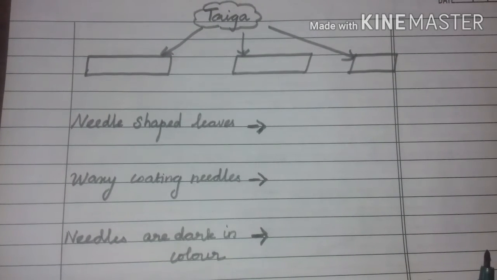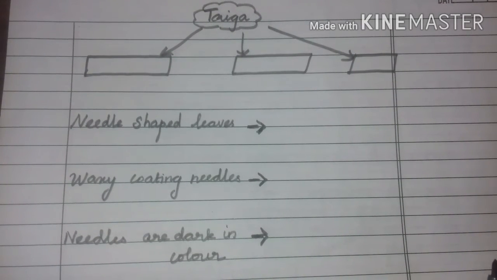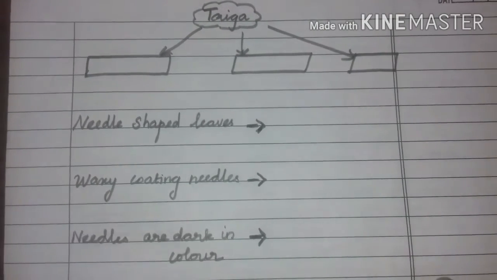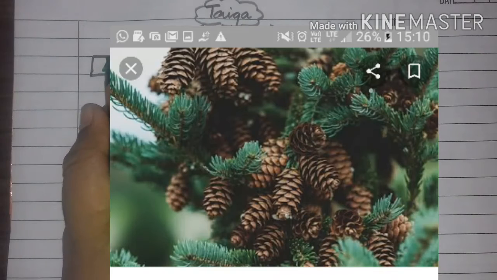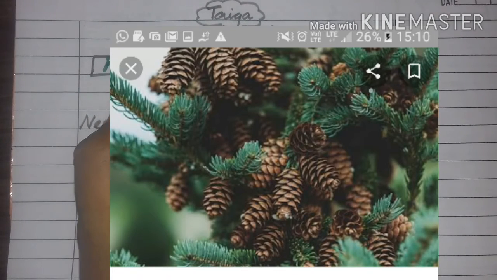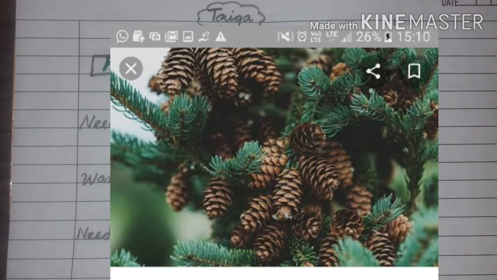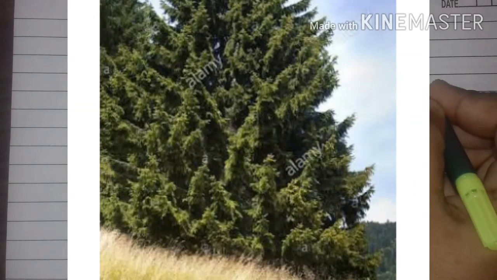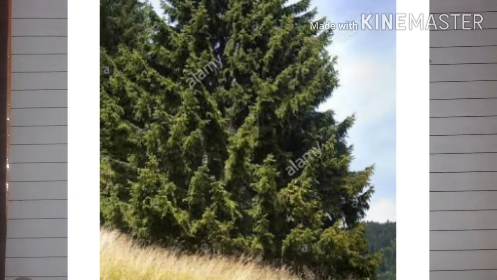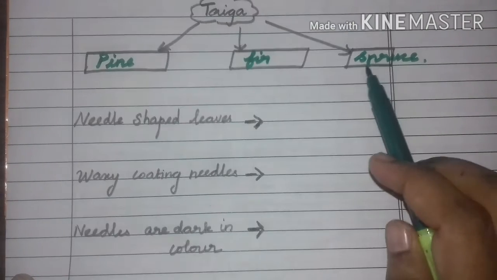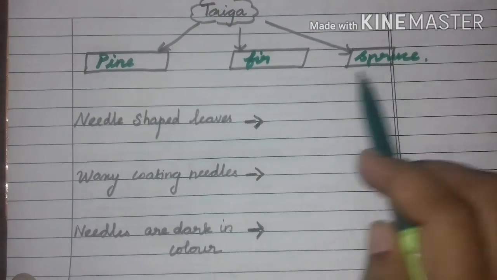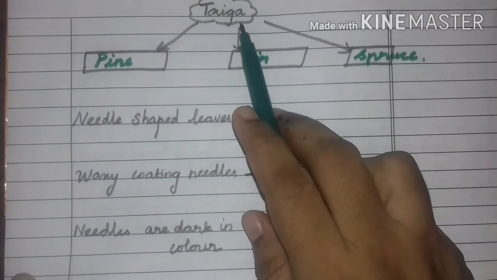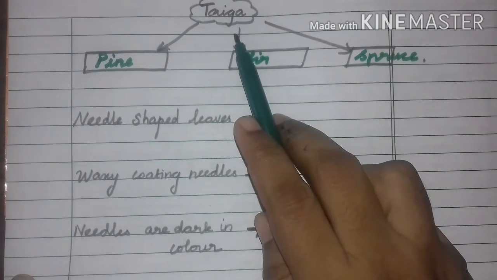Now we are going to learn about taiga region. So what are the plants grown in taiga region? Very good. Pine, fir, spruce. So all of you say pine, fir and spruce. Okay. So these are the plants grown in taiga region.